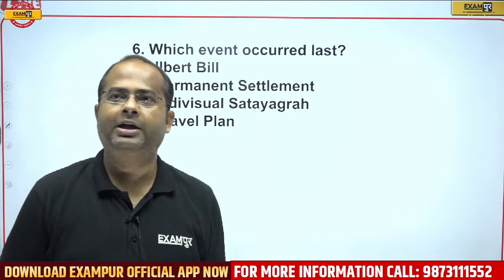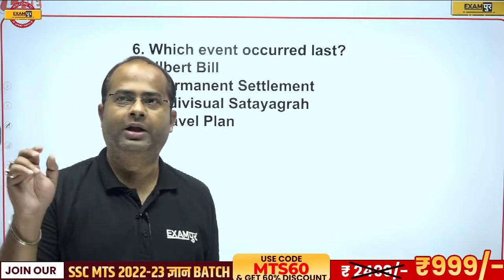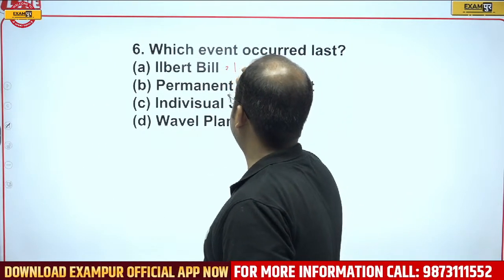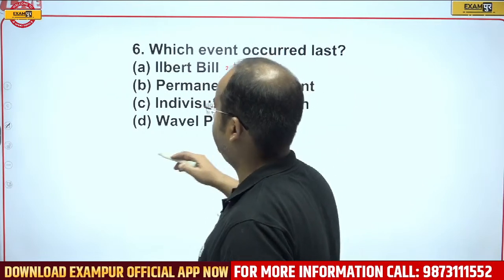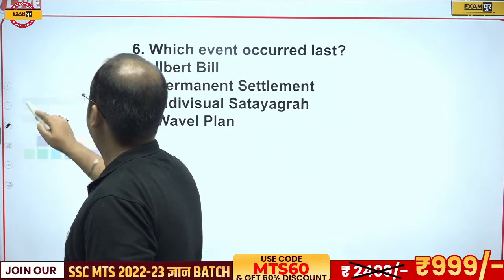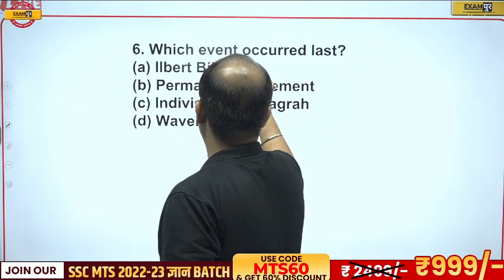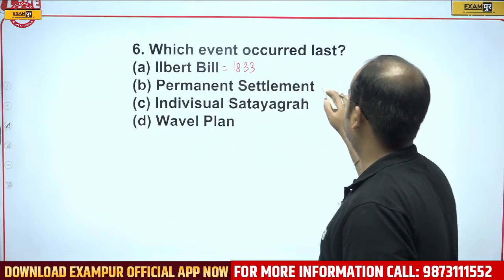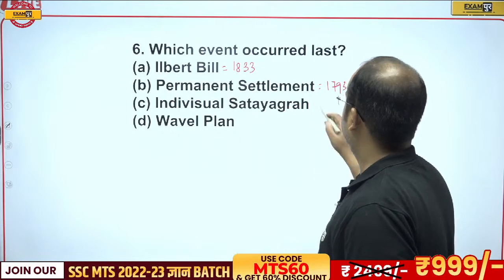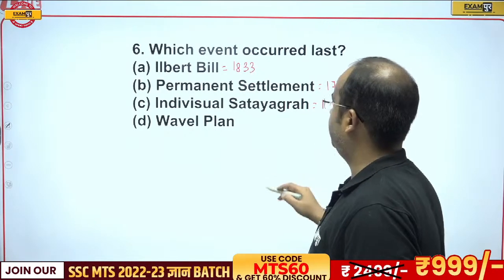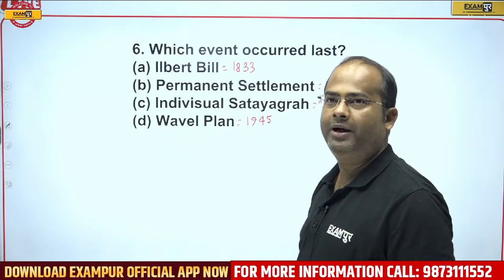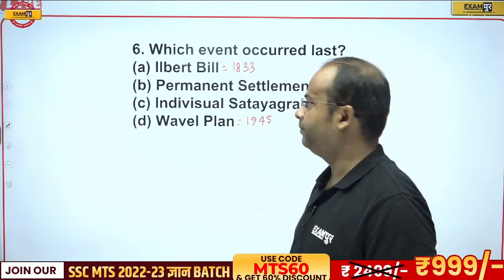Okay, let's see the correct answer. Which event occurred last? Wavell Plan. Now, the Ilbert Bill controversy happened in 1833. Sorry, 1833. Permanent Settlement 1793. Individual Satyagraha 1940 and Wavell Plan 1945. So that was introduced by Lord Wavell in 1945.